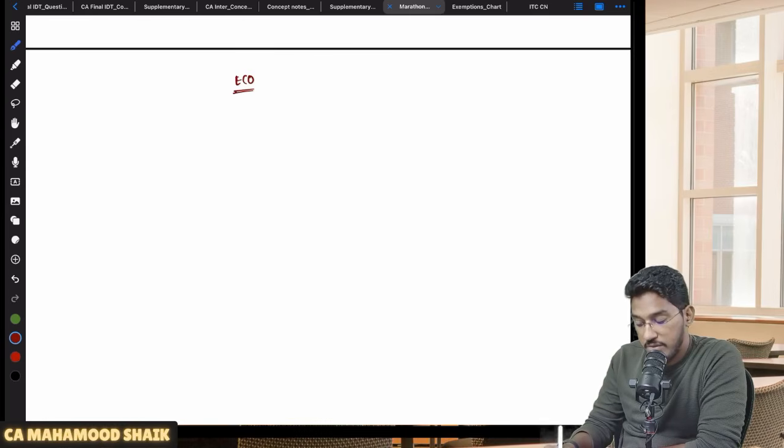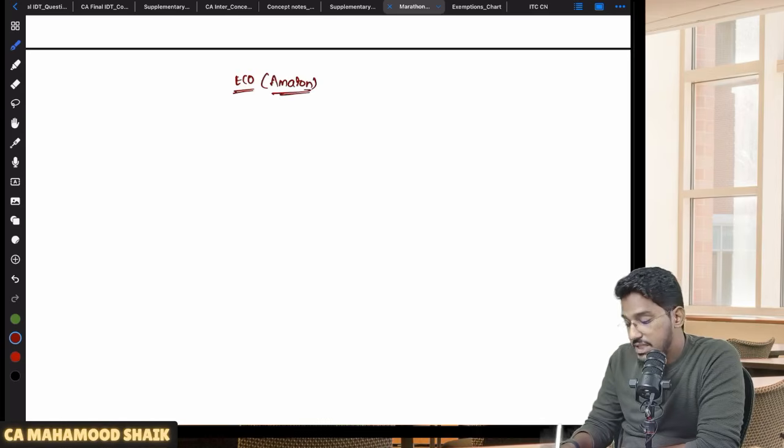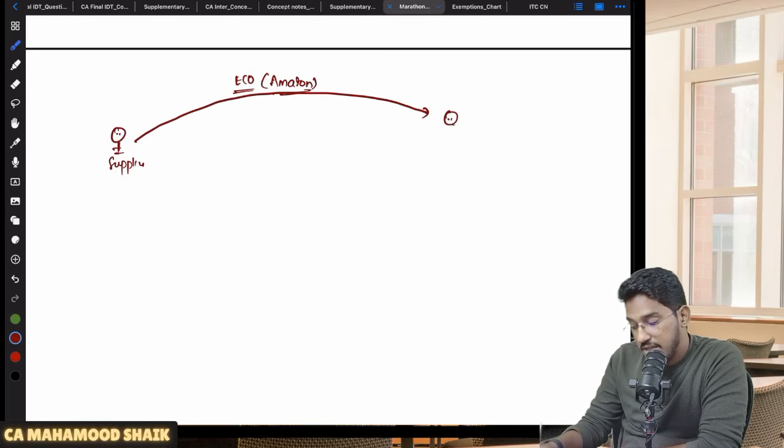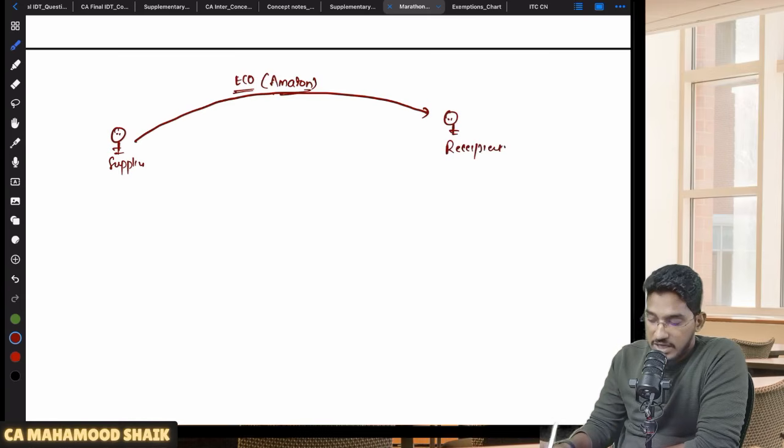And what is an e-commerce operator? Let us say we have Amazon. So Amazon is an e-commerce operator. So practically what will happen in the Amazon business model? There will be suppliers who will register with Amazon, and on Amazon they will list their products. And there will be a customer, like you and me, who will go through Amazon and place an order. So let us say I liked a mobile phone and I placed an order on Amazon.